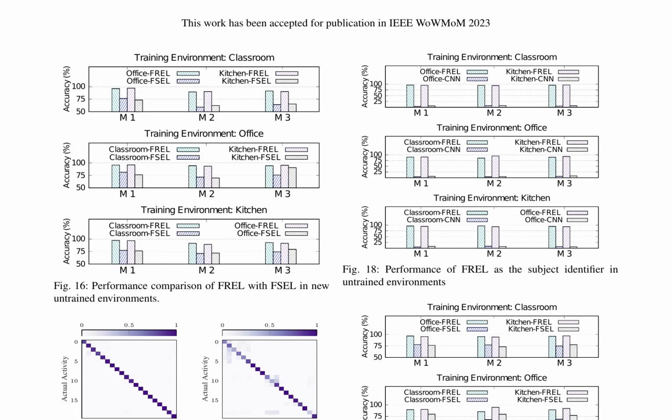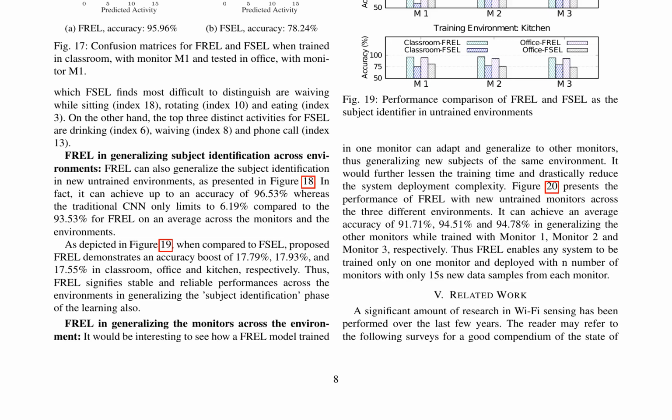FREL can also generalize subject identification in new untrained environments, achieving an accuracy of up to 96.53%, whereas the traditional CNN limits to 6.19%. FREL demonstrates an accuracy boost of 17.79%, 17.93%, and 17.55% in classroom, office, and kitchen, respectively, compared to FSEL.